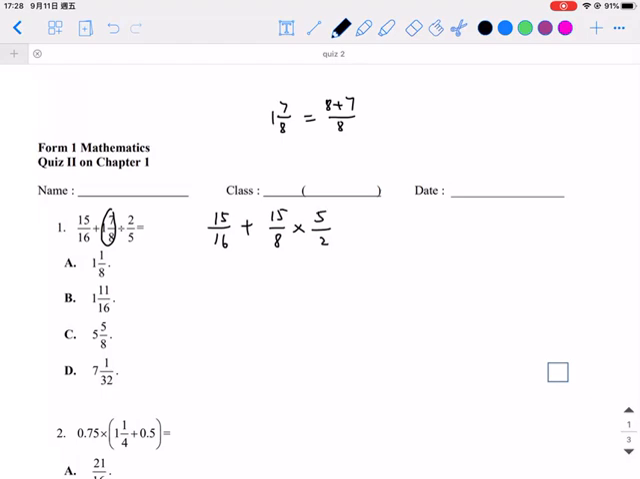Secondly, I just do this multiplication because we don't have any cancellation. That will be 15 over 16 times 5 over 2, which is 75 over 16. So the solution will become 90 over 16. After the cancellation, that means 45 over 8. Therefore the answer will be 5 and 5 over 8. So the answer is C.